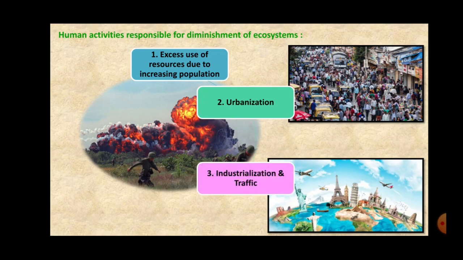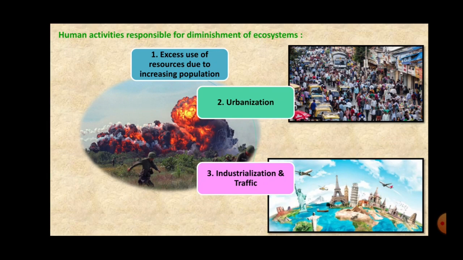Then the third factor is industrialization and traffic. Now we know that the different industries need raw materials, and these raw materials are acquired from the forest by cutting the forest, right? So this results in deforestation or destruction of the forest.